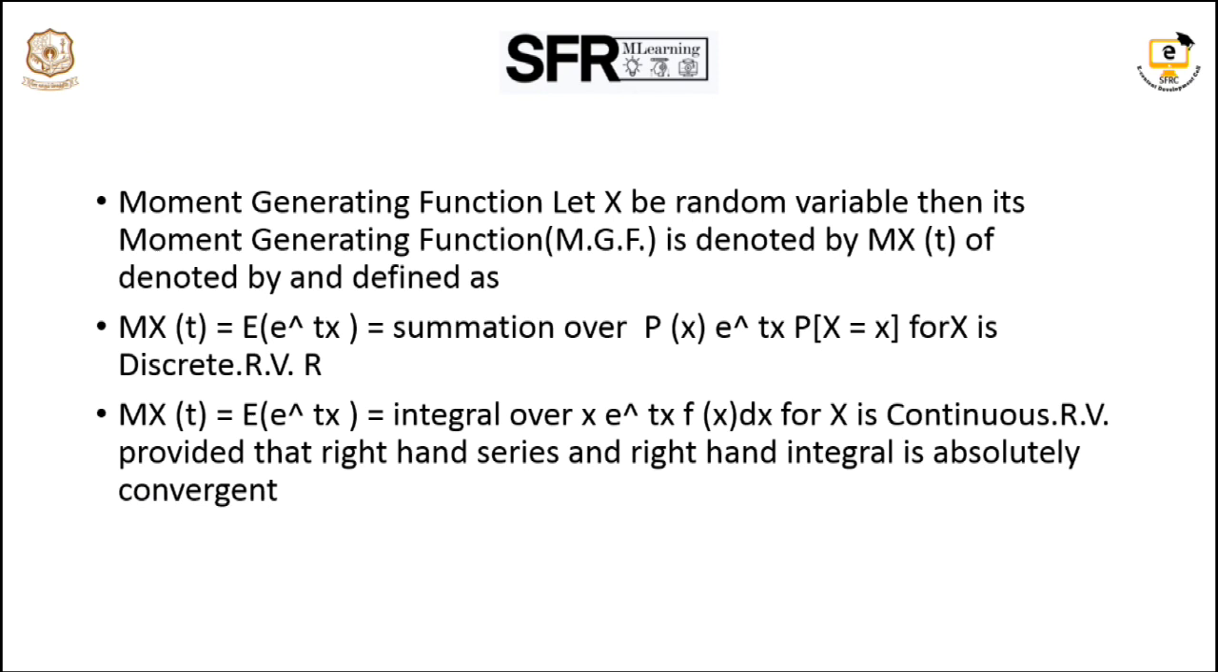The moment generating function for any random variable is denoted as Mx of t, and it is defined as Mx of t equal to E of e power tx. In the case of a discrete random variable, it is the summation from i equal to 1 to n of e power tx into P of x. In the case of a continuous random variable, it is the integral of e power tx into f of x dx, where the integral is absolutely convergent.